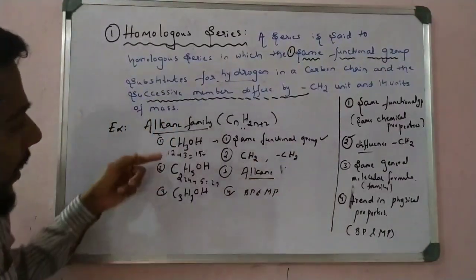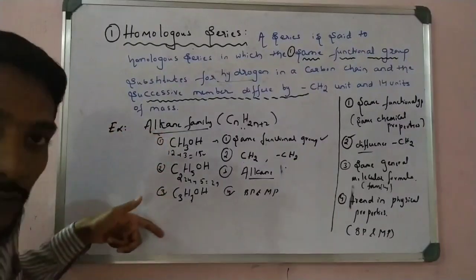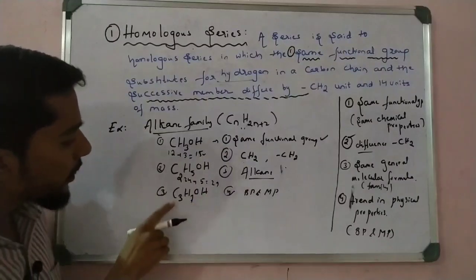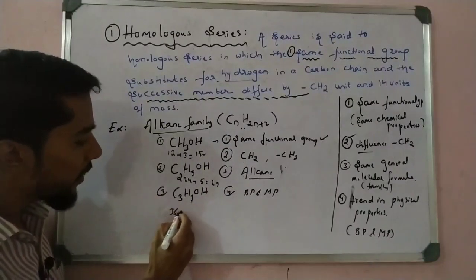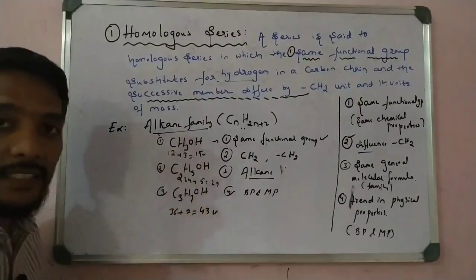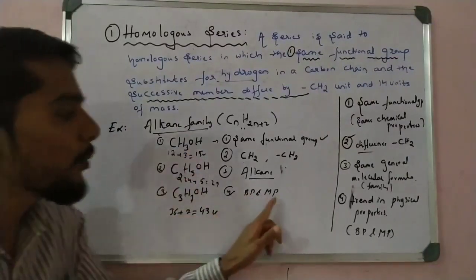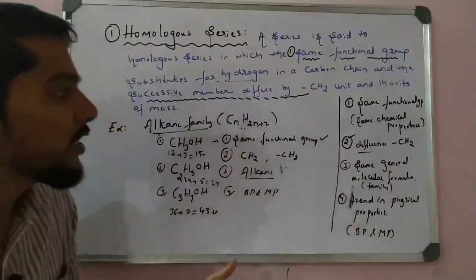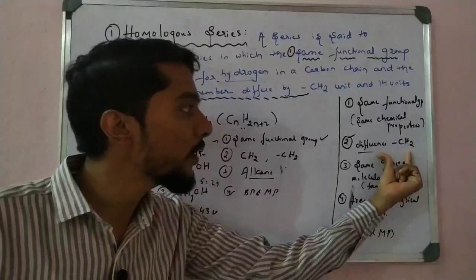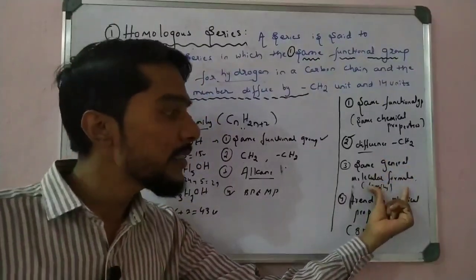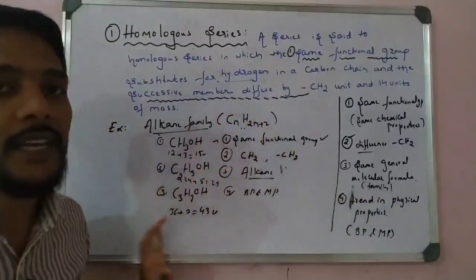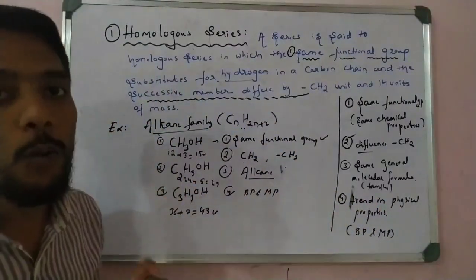So we observe that when we go down in this series, the mass increases. First one 15, then 29. Here, 12 threes are 36 plus 7 means it is 43 units. So again it increases. An increase in mass means the melting and boiling points also increase. So these conditions say that if the series has the same functional group, the same difference of CH2, the same general formula, and a trend in physical properties, increasing, then we say that the given series is a homologous series.